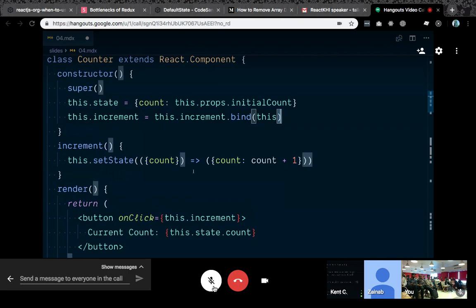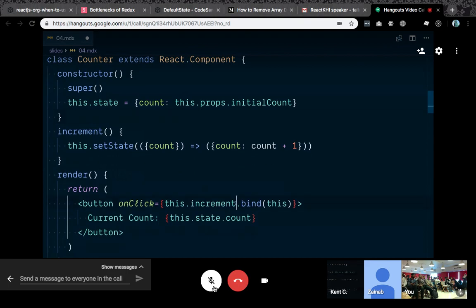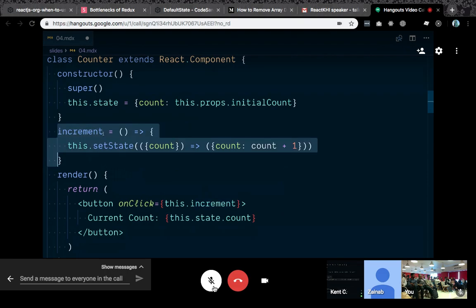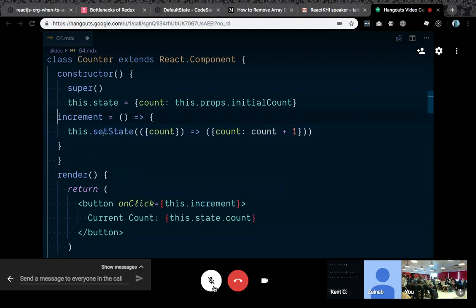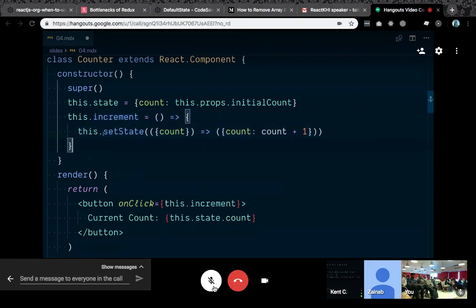Or you could do this a couple different ways. You could put the bind right there, but then maybe that's not as performant as it could be. My favorite way requires a Babel plugin for special syntax, which is a bound arrow function. What this is basically is just this. Those are functionally equivalent. That's what that's doing.